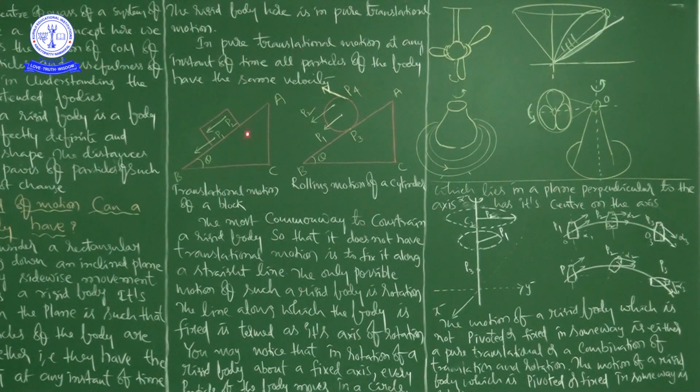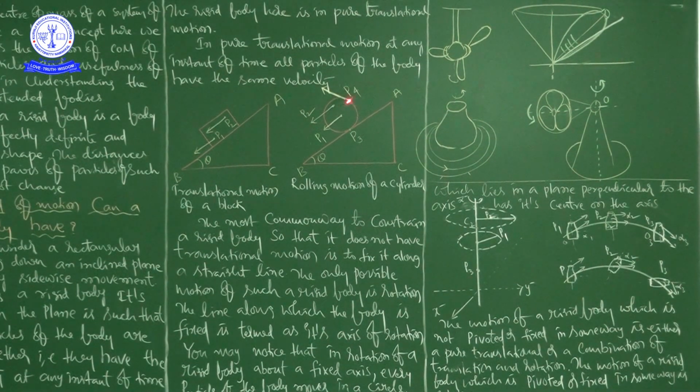Next we discussed pure translational motion and the combination of rolling motion and translational motion, then circular motion and rotational motion, and finally the combination of rotational and translational motion. Meanwhile we have given some important definitions, for center of mass, what is meant by rigid body, and what is meant by rotational motion. We will continue in the next class.